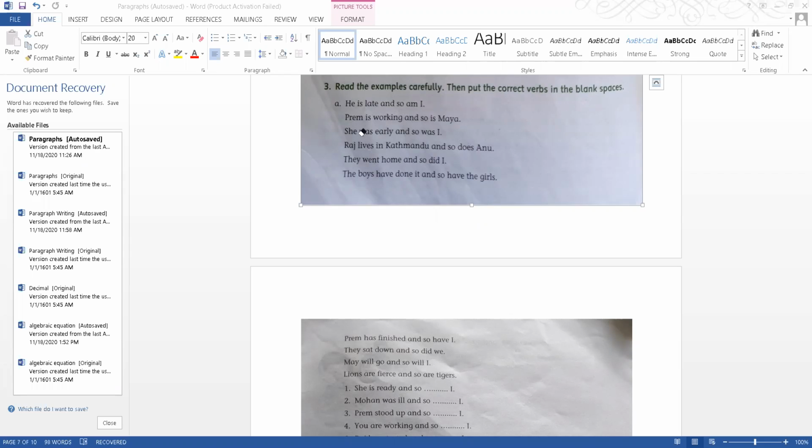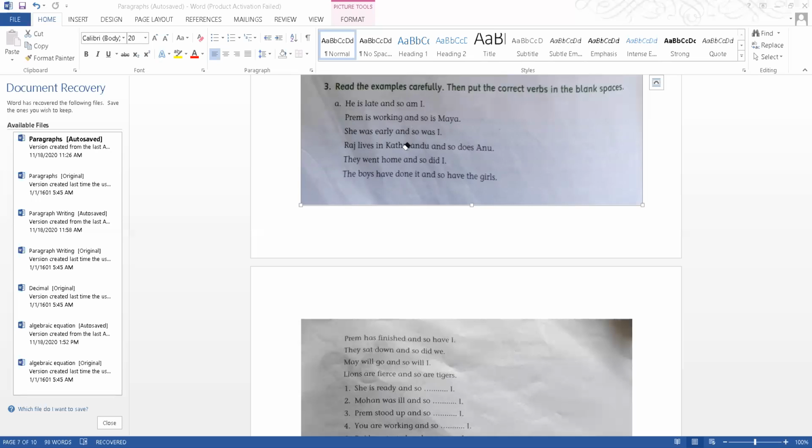So whatever you're using in the first part, you're going to use the same in the second part. But if there is I, then you're going to write am. So according to your subject, you're going to change the auxiliary verb. So I will take am. So if there is Maya, then Maya can take is. Prem is, so is Maya. She was, so was I. So whatever you have in the first part, you're going to write the same thing in the second part, if it is possible. If it is not, then you're going to write what is the closest to it.